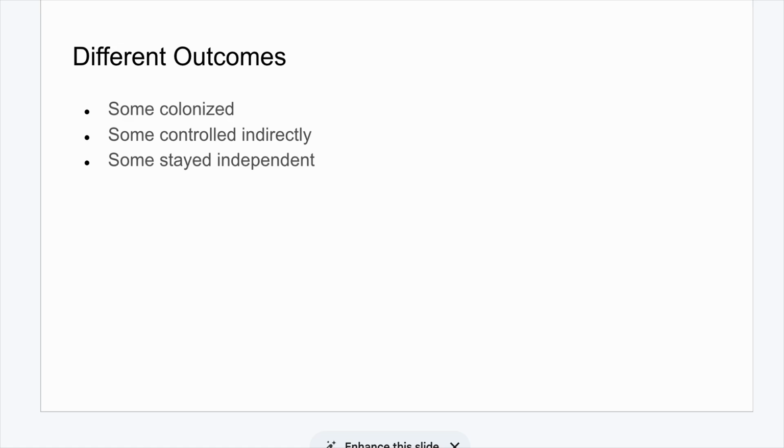Greater variety of outcomes. Another difference is that imperialism in Asia led to a wider variety of outcomes. Some regions were colonized, while some were controlled indirectly, and others, like Japan, became more powerful nations. In contrast, with Africa, most of the continent was directly controlled by European powers.